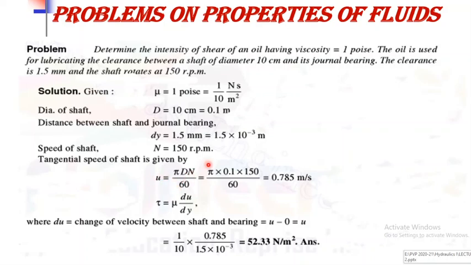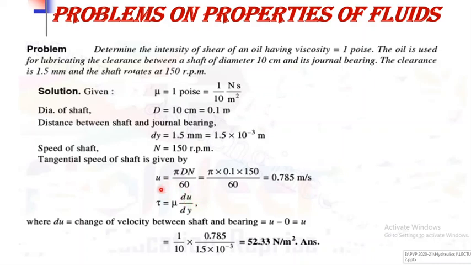Here d is the diameter of the shaft and n is the number of revolutions per minute. By putting the values d is 0.1 and n is 150, we get the velocity of the shaft as 0.785 meter per second.